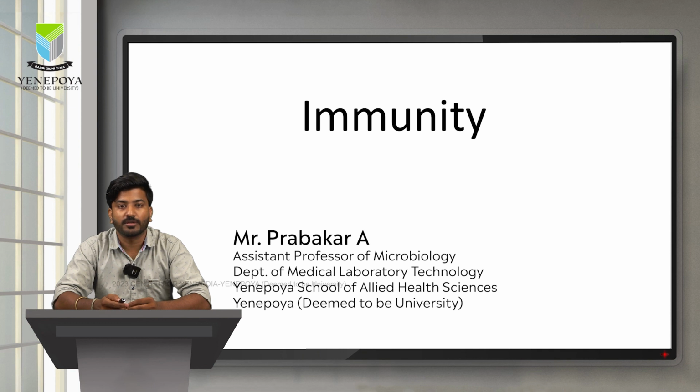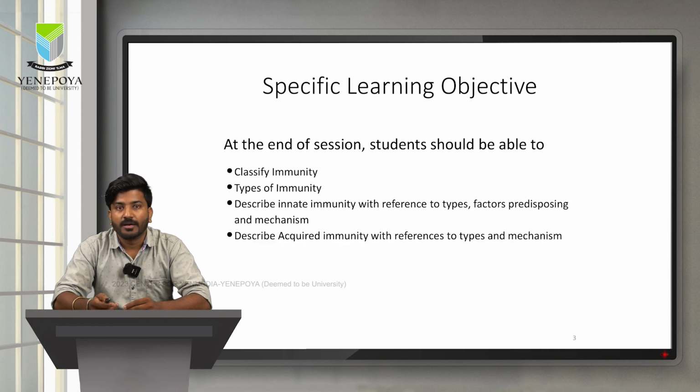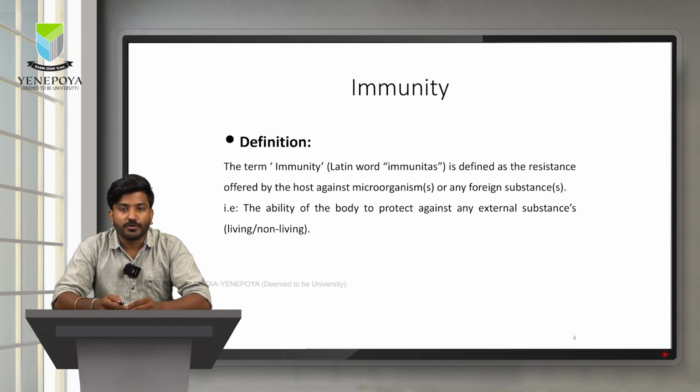Today I'll be talking on the chapter immunity. We also will be talking about the references and types, factors predisposing to mechanism, and types and mechanisms of acquired immunity. Moving on to the main topic, we initiate the class with the definitions.